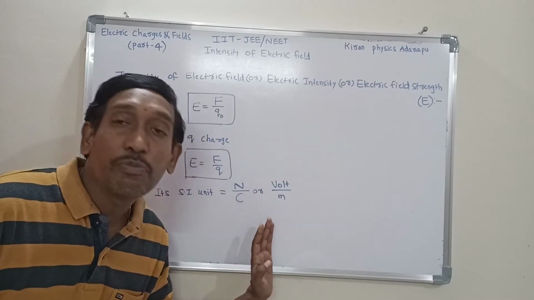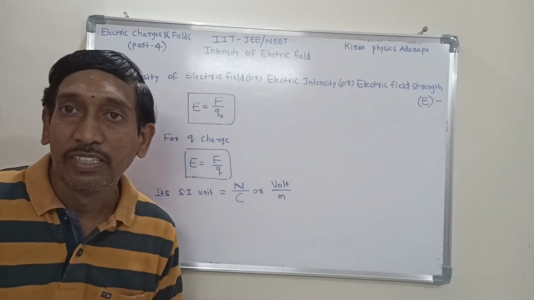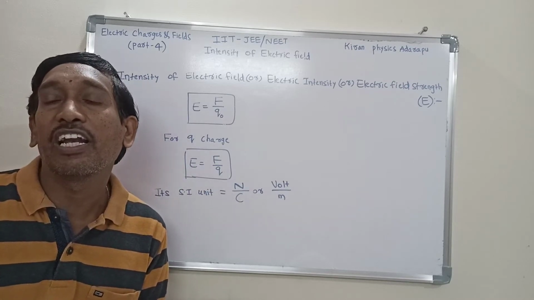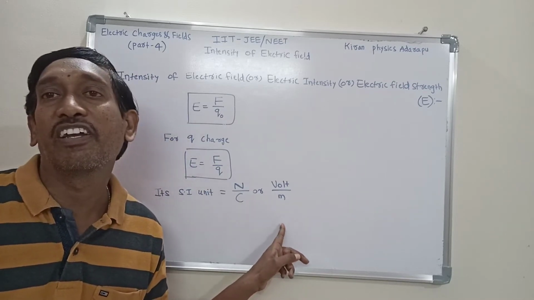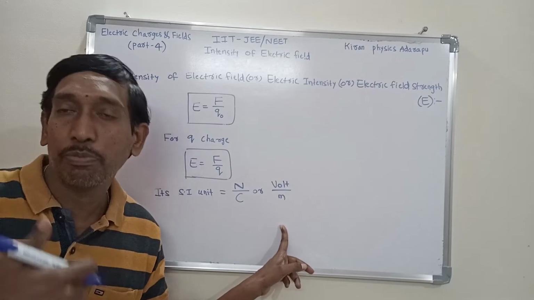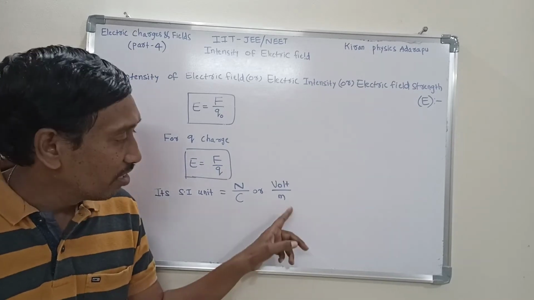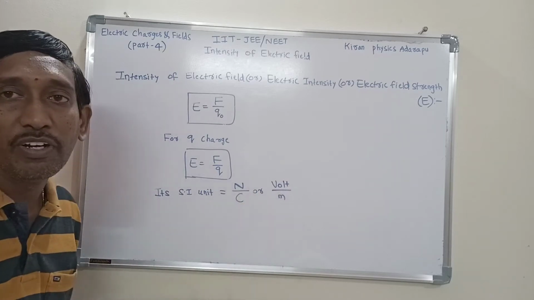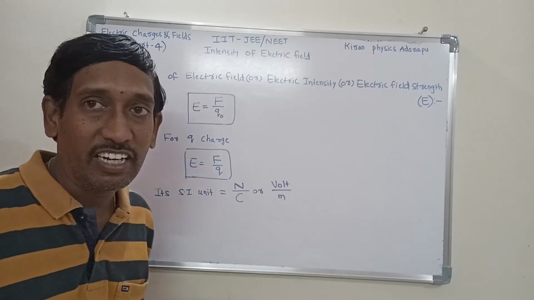We will discuss it from our next lesson. If you know the relation between intensity of electric field and electric potential, then it is very easily understood. That's why we will discuss it in our next lesson. Now just recognize this, that volt per meter is also a unit of electric intensity.